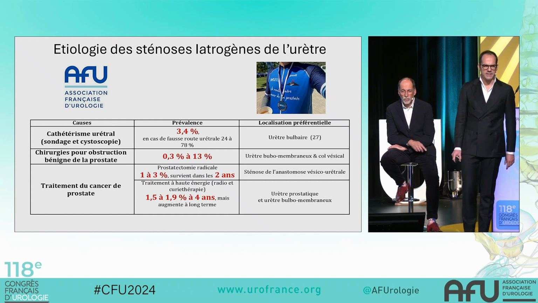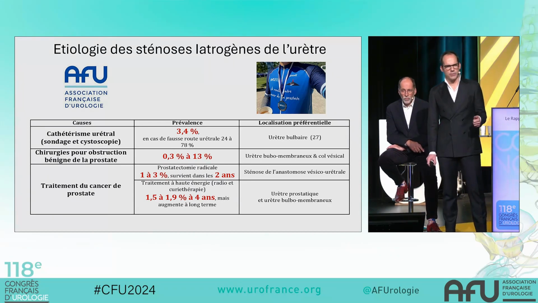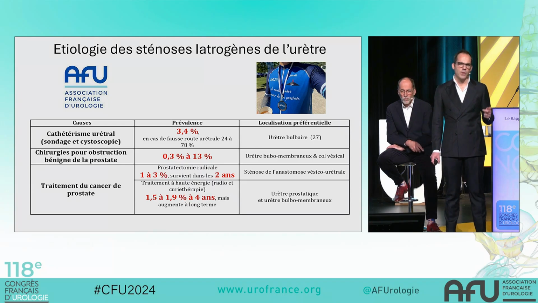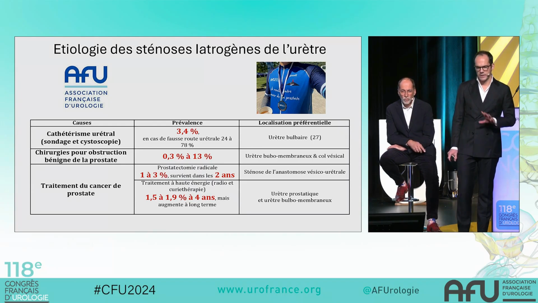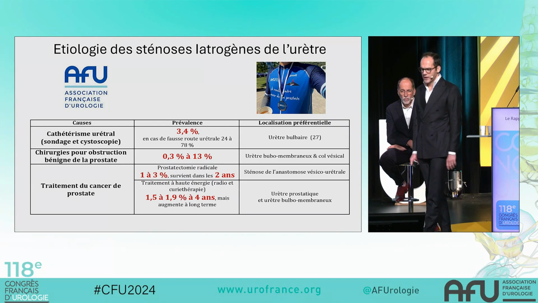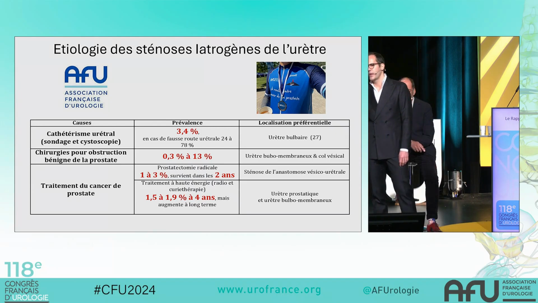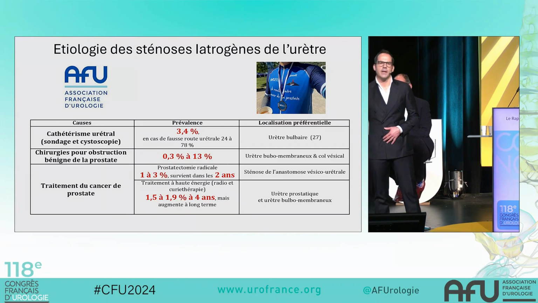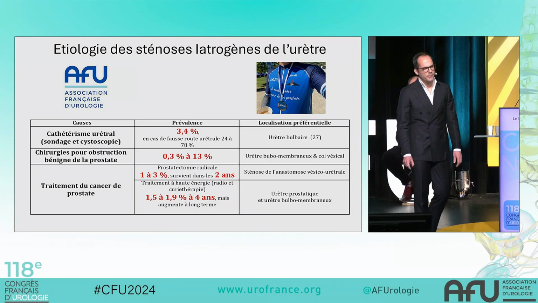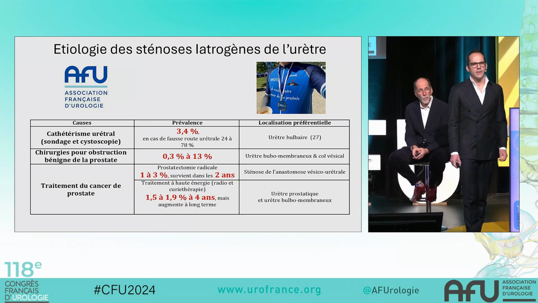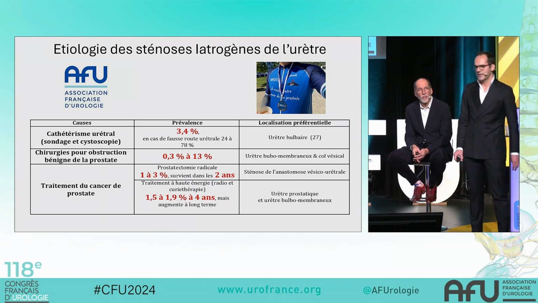The particularity is that they can occur either in the anterior urethra, at the bulbar portion, or at the bladder neck, and the management is completely different. Regarding treatments for prostate cancer after radical prostatectomy, 1 to 3% of anastomotic strictures occur. Thanks to the use of the robot, this is decreasing, but it still exists nonetheless.